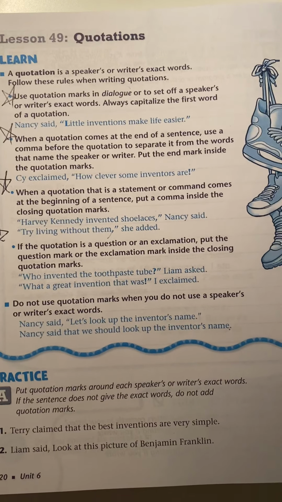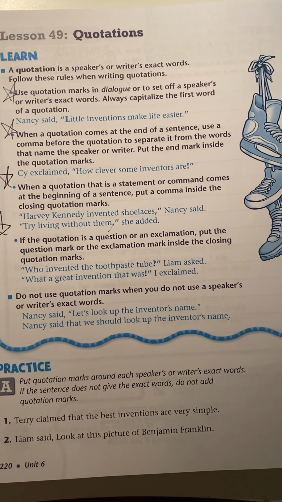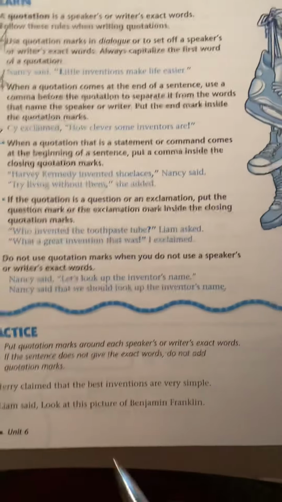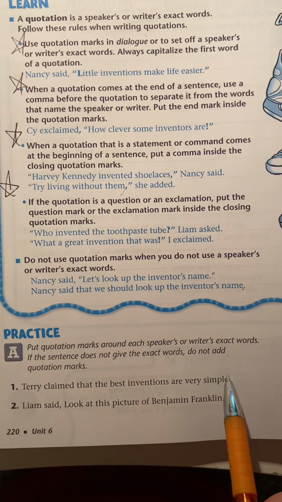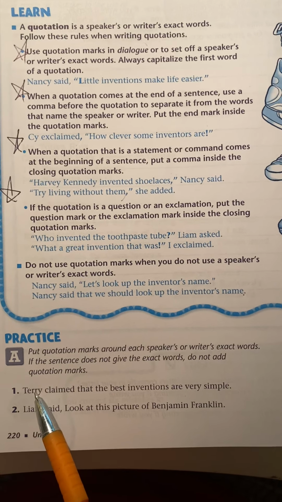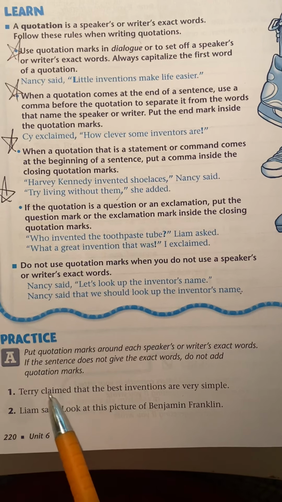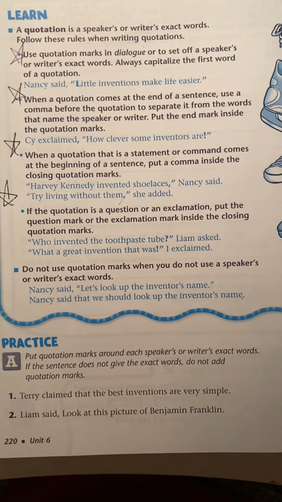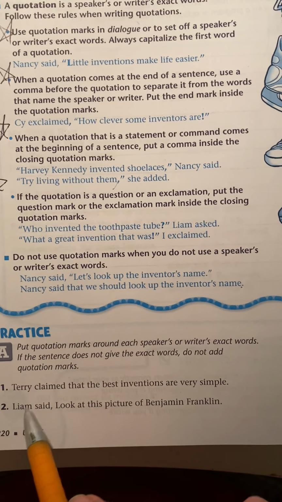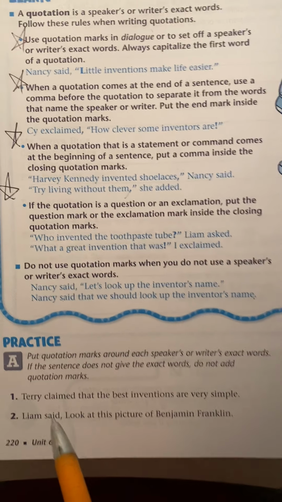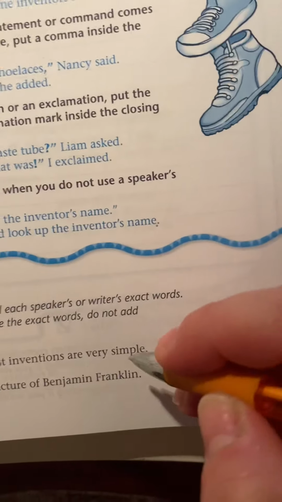All right, practice A. Put quotation marks around each speaker's or writer's exact words. If the sentence does not give the exact words, do not add quotation marks. Okay, Terry claimed that the best inventions are very simple. Did Terry actually say something? No, right? It's just saying that he said that, but it's not giving the exact words. Liam said, look at this picture of Benjamin Franklin. So Liam is saying something. It already has a comma, so you just put quotation marks here and here.